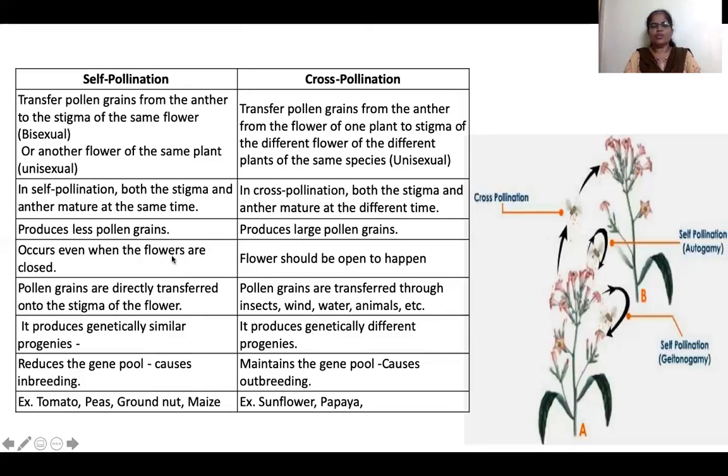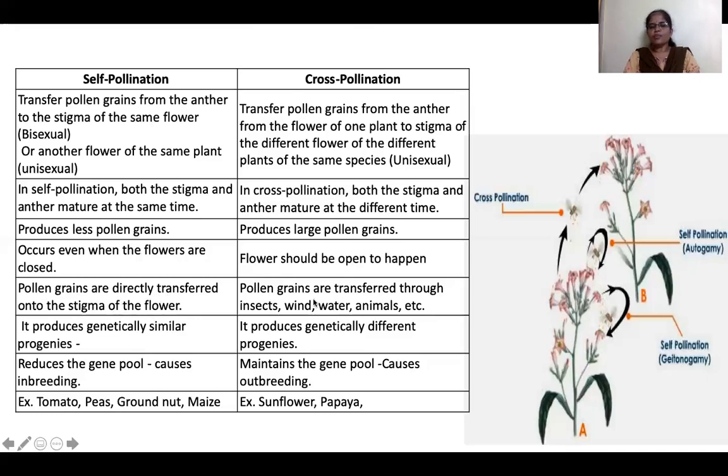Pollination can happen at any time, even when the flower is closed, because both are in the same flower. Whereas in cross pollination, the flower should be open for pollination to occur, and pollen grains transfer directly. Self-pollination does not need pollinators. Without any help, pollination occurs, because it happens even when the flower is closed.